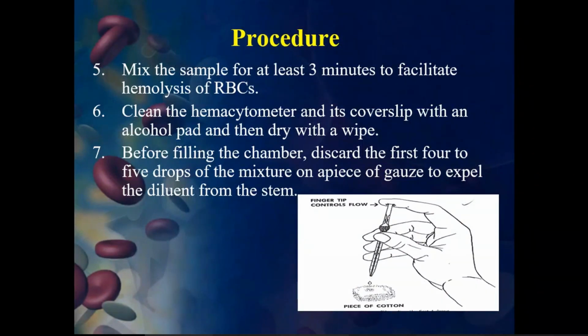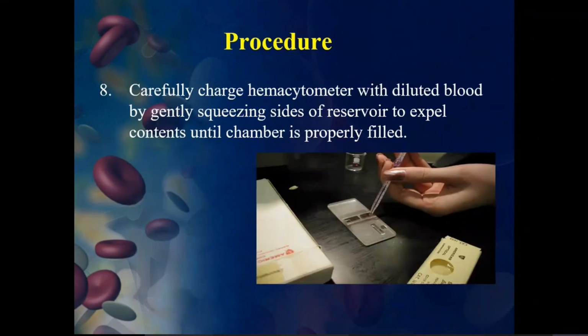Okay. Then it's more important that before filling the chamber, you discard the first 4 to 5 drops of the mixture on a piece of gauze to expel the dilution from the stem. Then carefully charge the hemocytometer with diluted blood by gently squeezing the sides of the reservoir to expel.